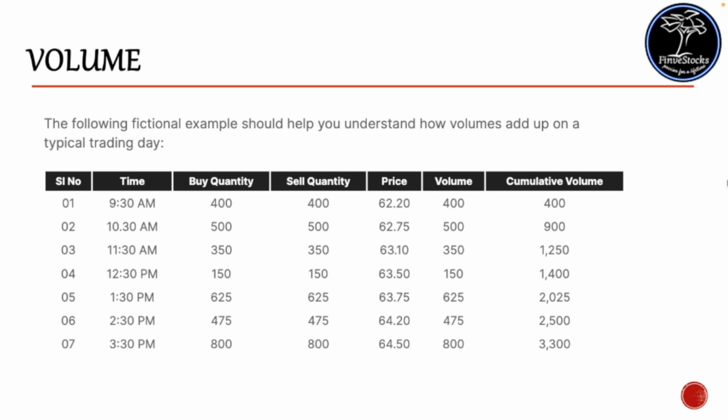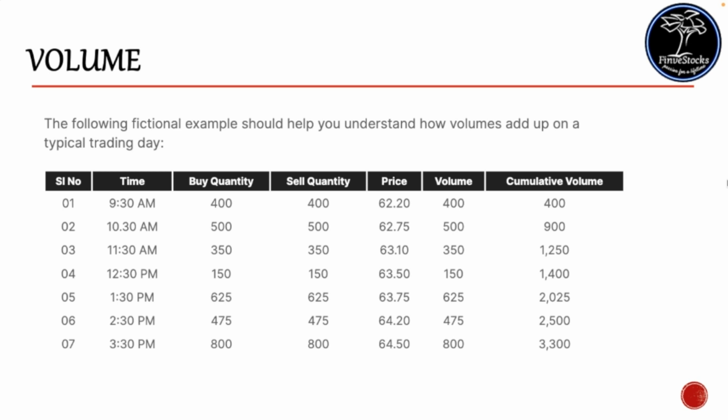Assume you have 3300 shares with you and you want to sell out the whole shares within that trading day. The market will open at 9:15. At 9:30, you decide to sell 400 shares from your side and some buyer is obviously required to buy that share. So you agreed on a price of 62.2 and you sold your 400 shares and somebody bought that share.